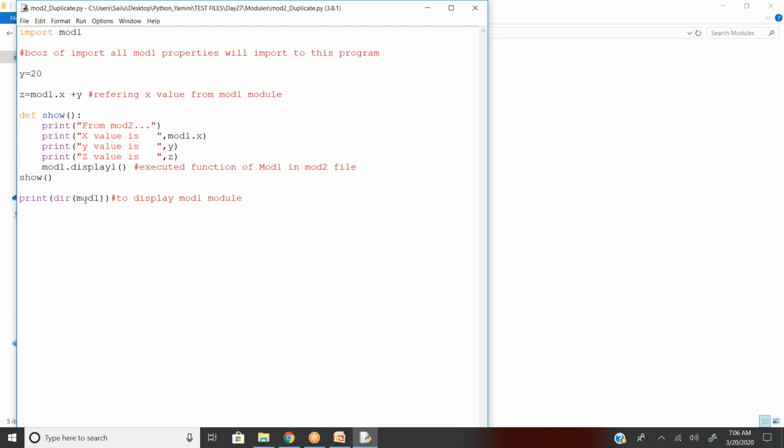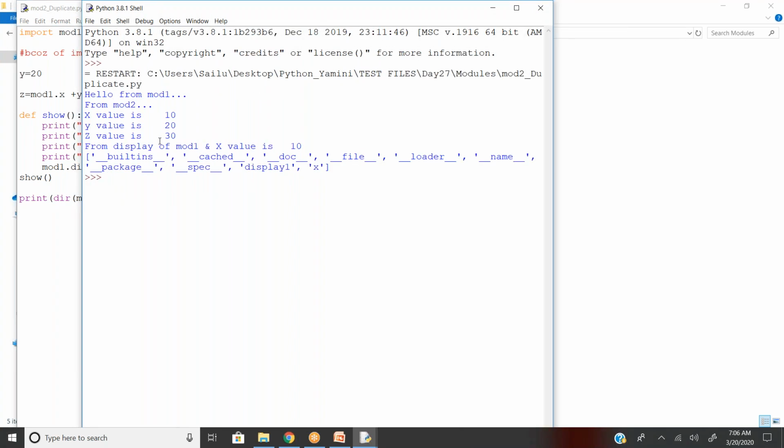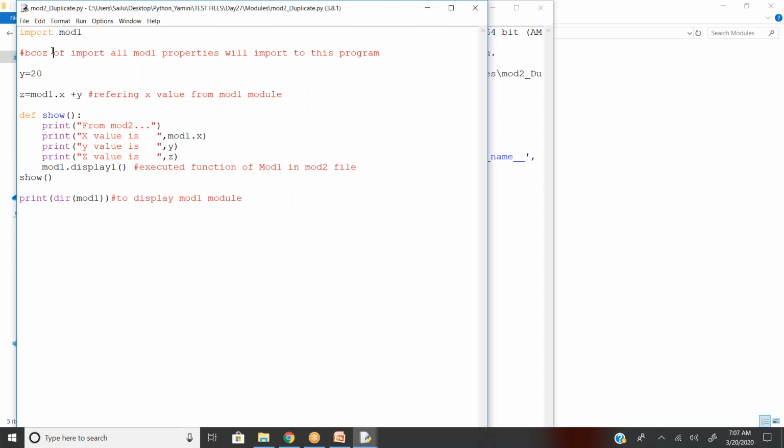Now, if you want to consider the directory of the location of mod1, this is the thing what I have written. When I execute this one, module 2 is executed and it imported module 1 and displayed as per my expectation. But there is a scenario where I want to execute the same module multiple times. Is it possible for me to import mod1 100 times?